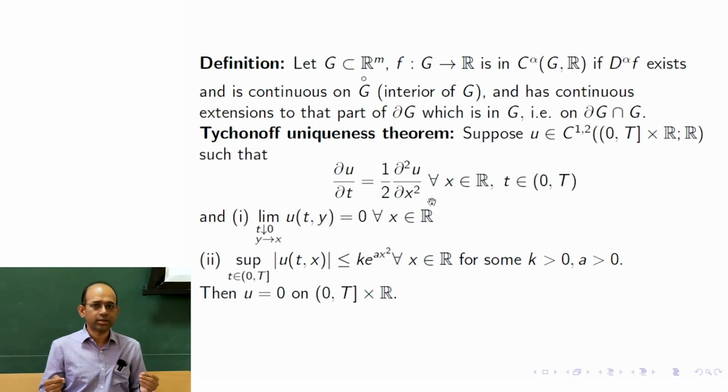But in the initial data, they would nullify each other, so we are going to get 0 there. u minus v would be 0 in the initial line. What is my initial line? The initial line is time equal to 0 and space throughout the whole line. Then this theorem would suggest that this u minus v, which is a solution of the heat equation and has 0 value in the initial line, must be 0 in the whole space. That would in other words say that u and v must be equal to each other. So this type of theorem asserts or assures uniqueness of the solution.